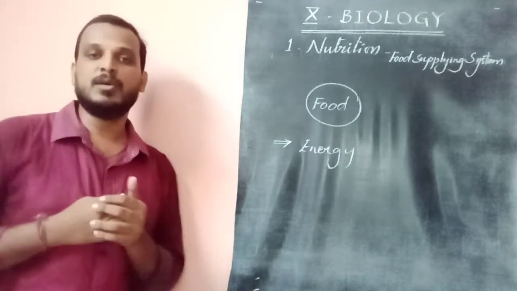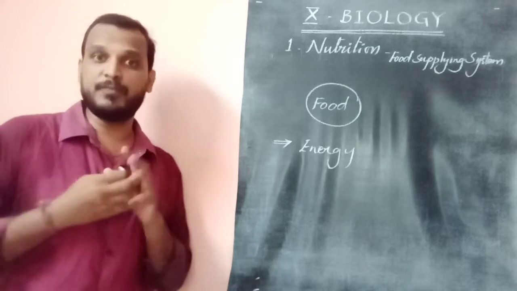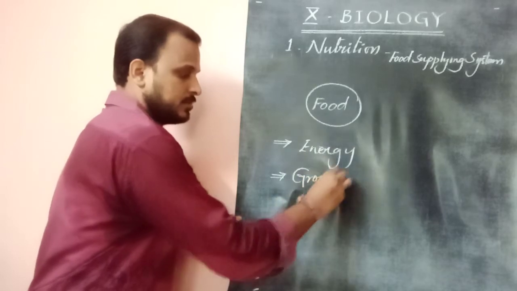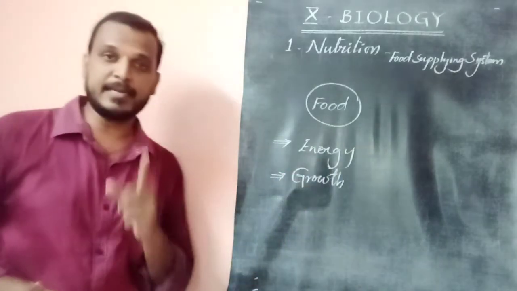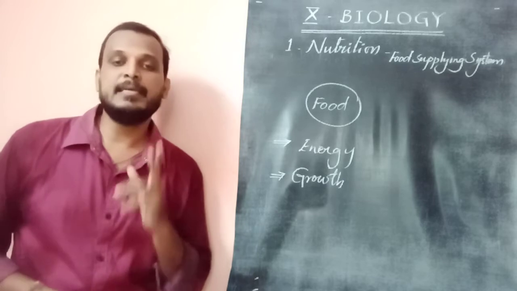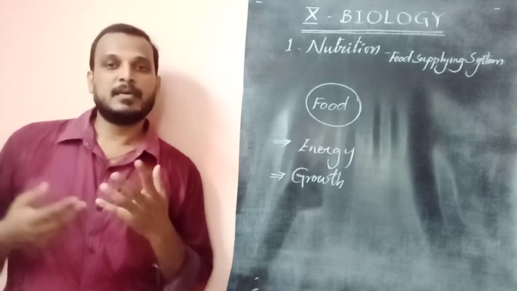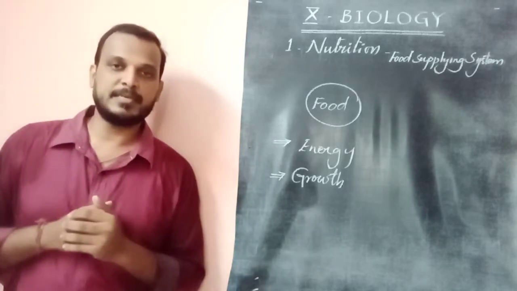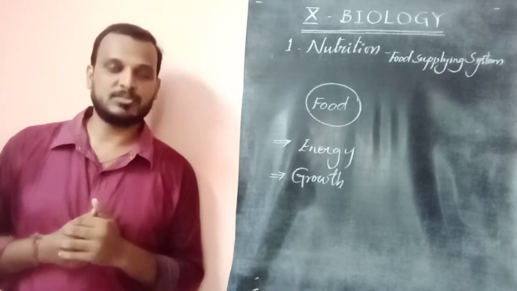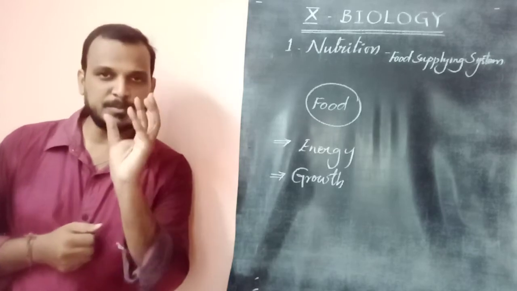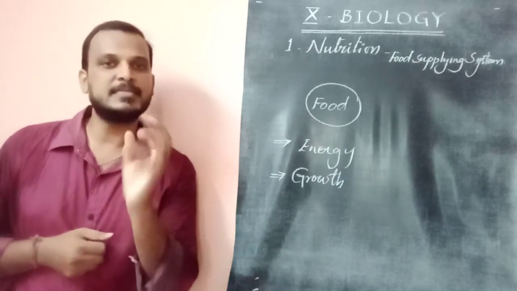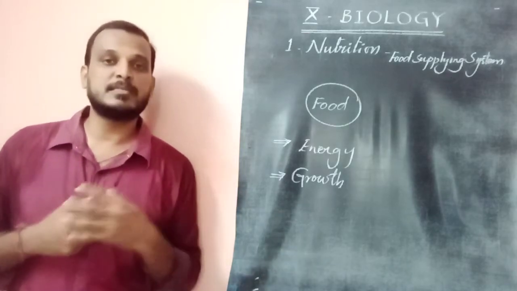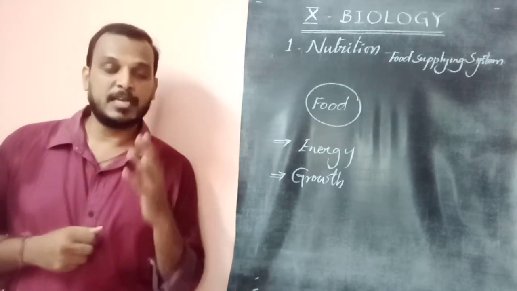So food is supplied first to get energy, but getting energy and living is not sufficient for an organism. We need to increase our body size to fulfill our needs, which is called growth. So food is needed first for getting energy, and second for growth of an organism. Growth is nothing but increasing the body size to fulfill the different needs of an organism. If an organism is very small, the fulfillment is less. If an organism is large in size, it has a number of body systems so that different life processes can happen.